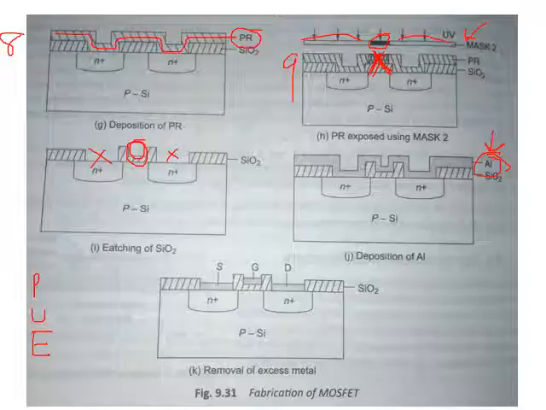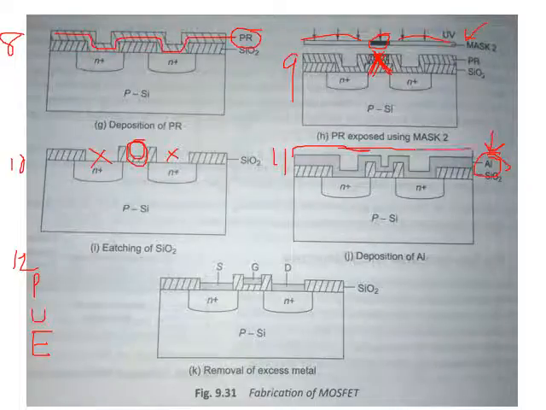So what we are doing, we are applying aluminium throughout. But actually aluminium is not required throughout the material. So what we will do, again we will repeat the step which is not shown actually. Okay, so this is step number 10. In step number 10 we etched away. In step number 11 we applied the aluminium, right? In step number 12, which is not shown, again we apply the photoresist. So let me show here only. We will apply the photoresist, right?